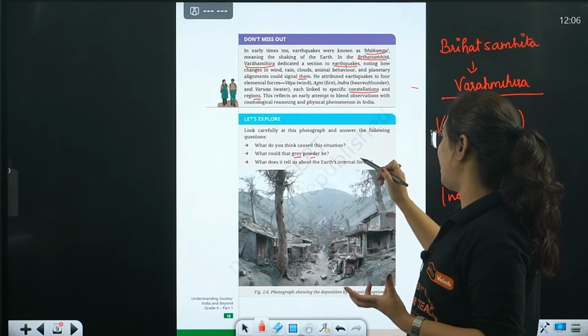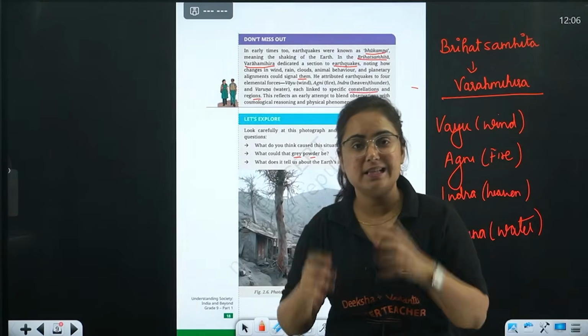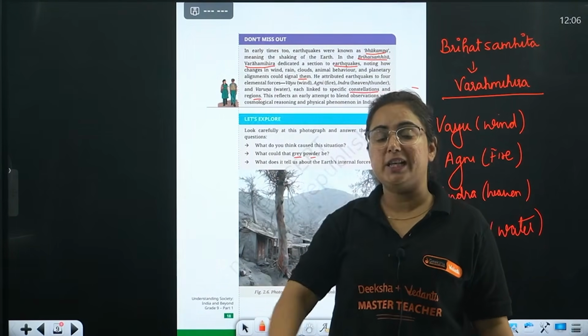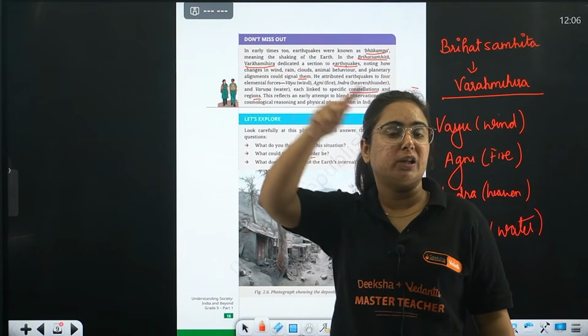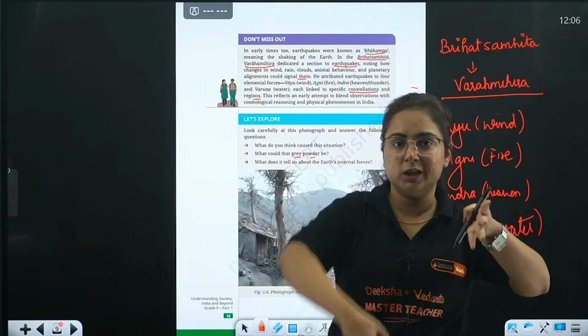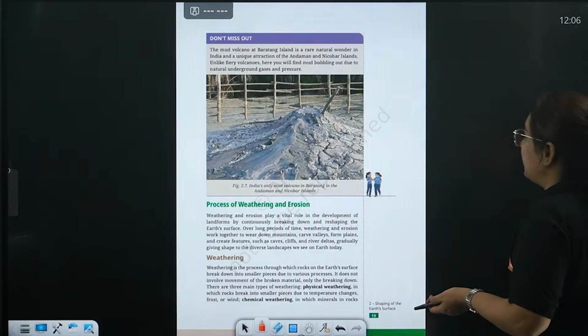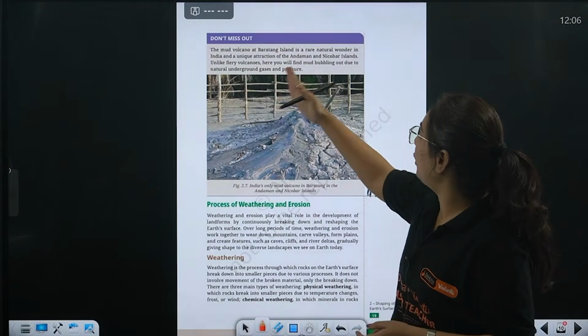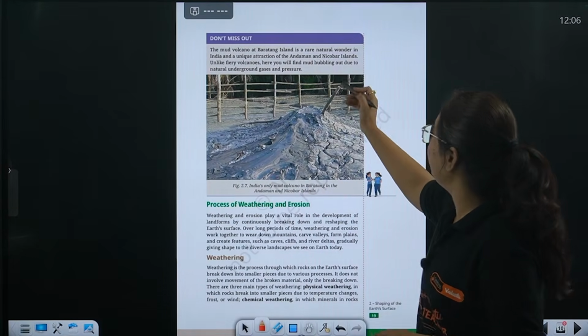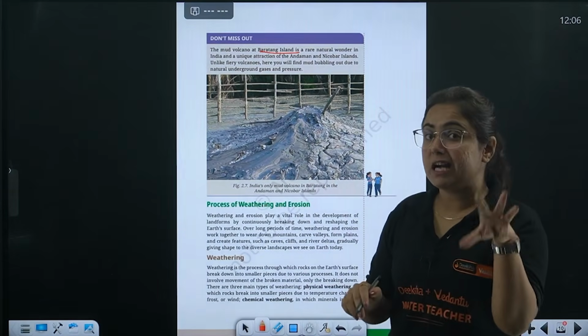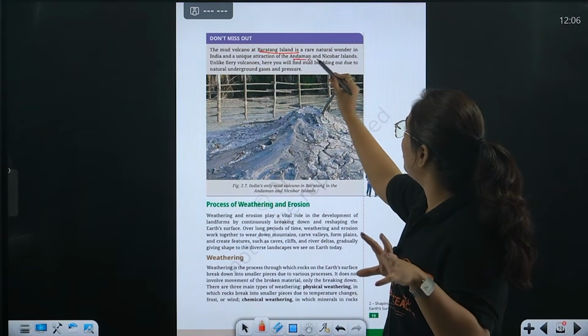What does it tell us about earth's interior forces? It tells that beta, what we learned about convectional forces leads to the movement of molten magma. When there is tremor on the earth, it comes out as volcanic eruption. I hope now this picture is clear to you. The mud volcano at Barren Island is a rare natural wonder on earth, right? Now where they are talking about, it is in Andaman and Nicobar, beta.